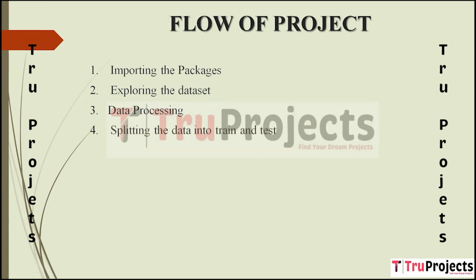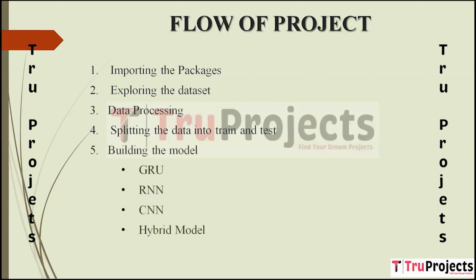Splitting the data into train and test. The dataset is divided into two subsets, a training set and a testing set. The training set is used to train the models, while the testing set is kept separate and is used to evaluate the model's performance. This separation helps ensure the model's ability to generalize to unseen data.